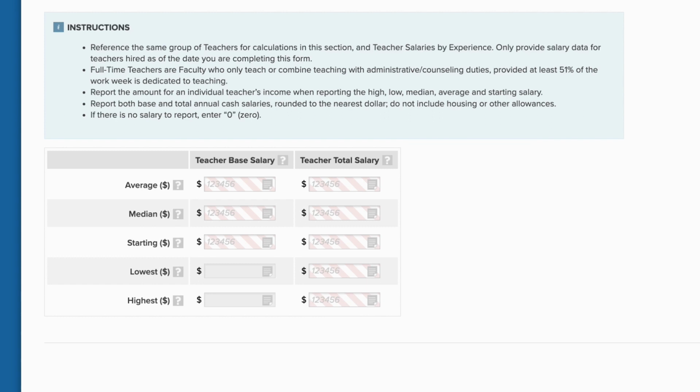Be sure to report the amount for an individual teacher's income when reporting the high, low, medium, average, and starting salary.